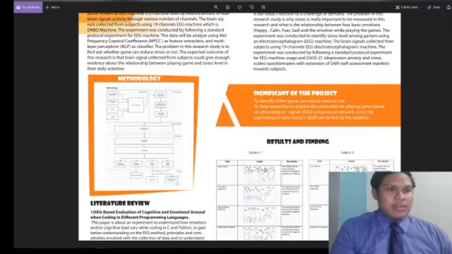The first one is the realistic game, and the second one we call the abstract game. And the last one we have is DASS21. For DASS21, the questions are related to psychological questions. From that we can know whether the subject is stressed or not.